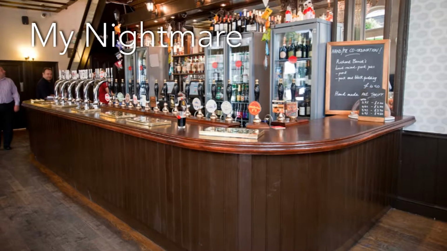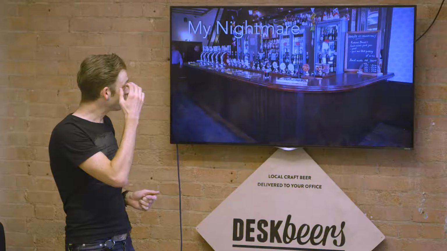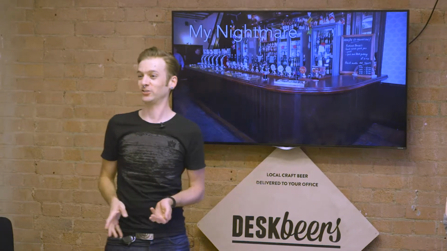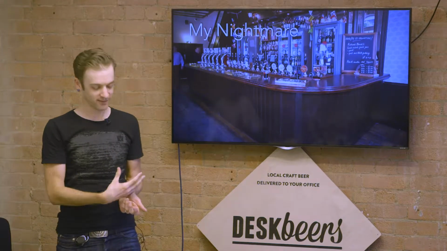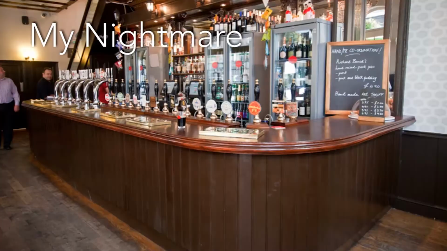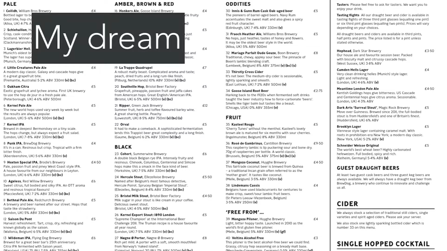The reason why it's my nightmare is, someone tell me how I'm supposed to pick a beer, given this, we'll call it a menu. I mean, at least that's a method that is coherent. I have a lot of trouble making decisions when faced with pubs like this. And the alternate is this menu from a now long defunct pub, Mason and Taylor, one of my favorites, although they've been reborn in Hackney Wick, which is nice.